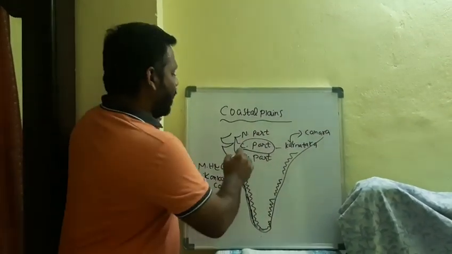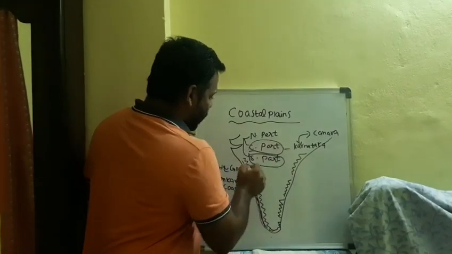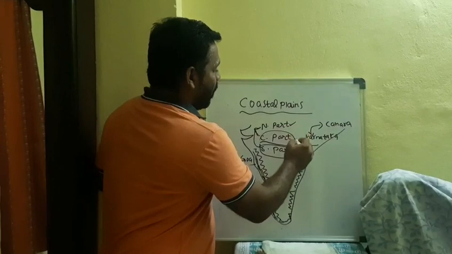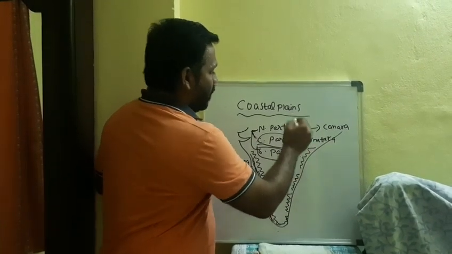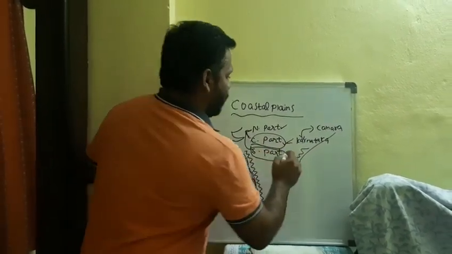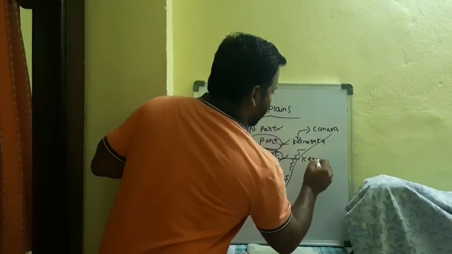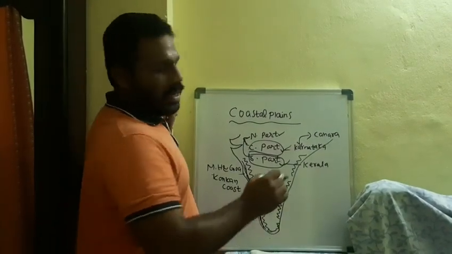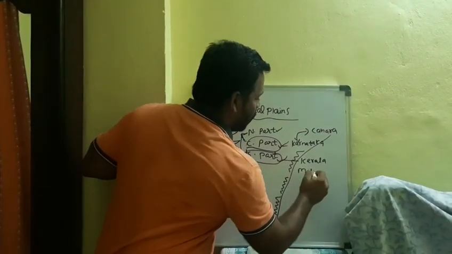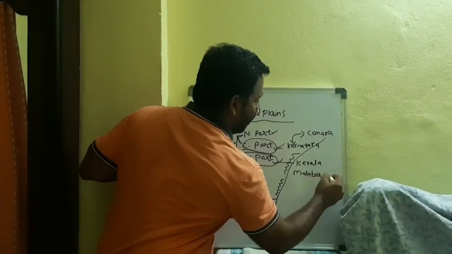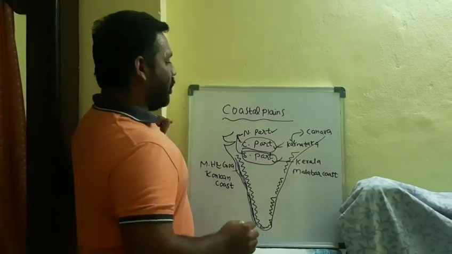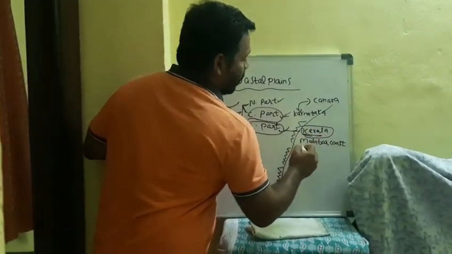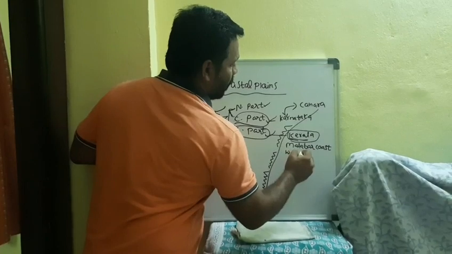Coming to the southern part of the western coastal plain. We discussed that in the western coastal plain there are three parts: northern, central and southern. In the southern part, Kerala state comes. What is the coastal name of Kerala state? The Malabar coast. In Kerala state the backwaters are very extensive, and they are very good for transportation by waterways.